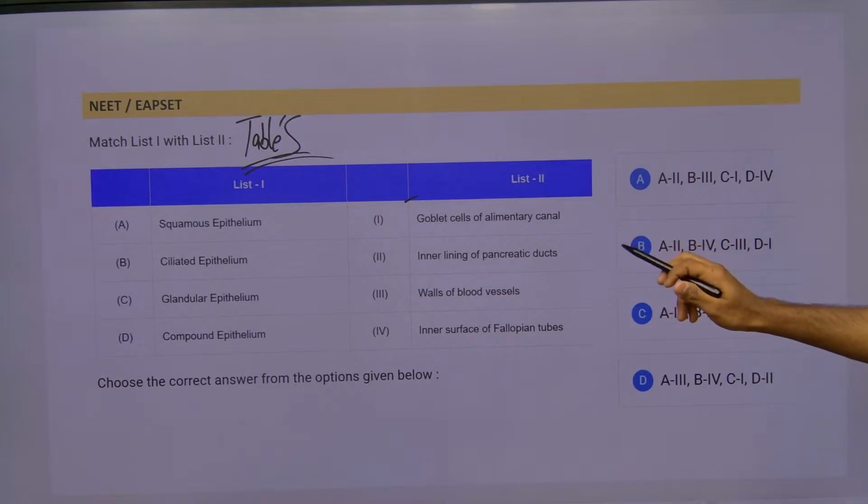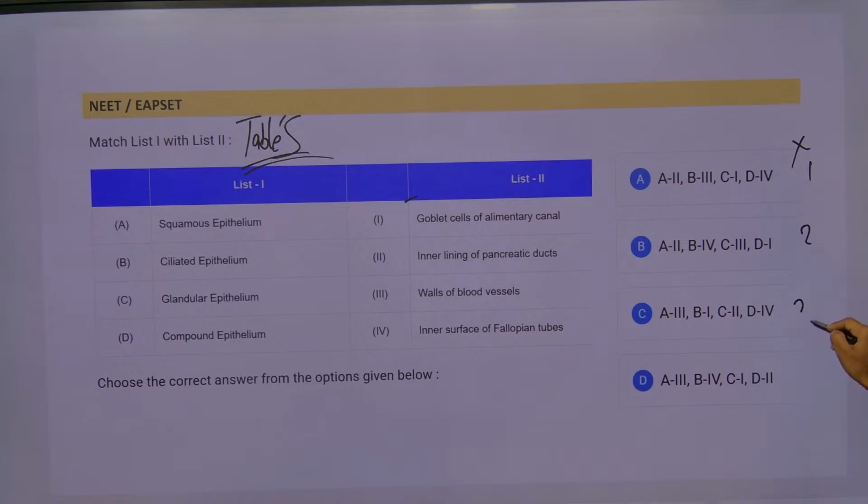I just tell what squamous epithelium is responsible for. Leave these options. Option D or B? 4, 2. 1 or 4? 2 or 4? 1, 2, 3, 4.